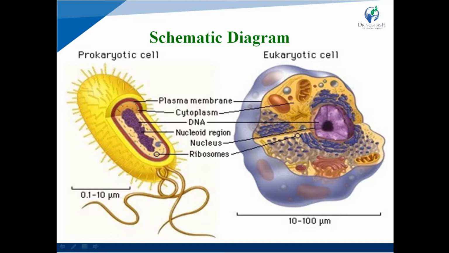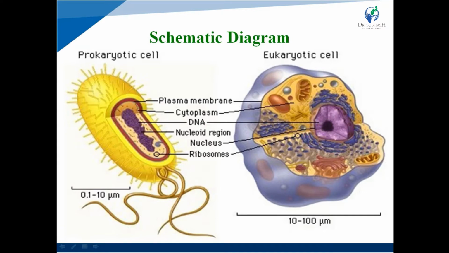Diagram of prokaryote cell is about 0.1 to 10 micrometer, and diagram of eukaryote cell is about 10 to 100 micrometer. First one, prokaryote cell and eukaryote cell both contain plasma membranes, both contain the cytoplasm, both contain DNA, while prokaryote cell only contains nucleoid region and eukaryote cell contains nucleus.